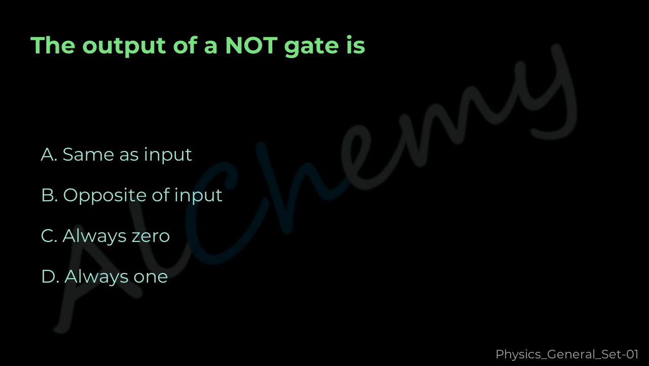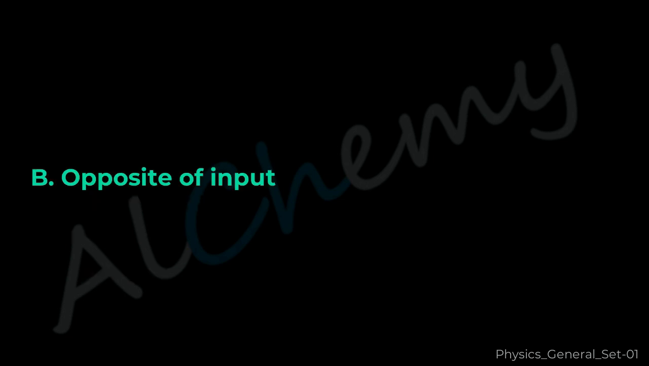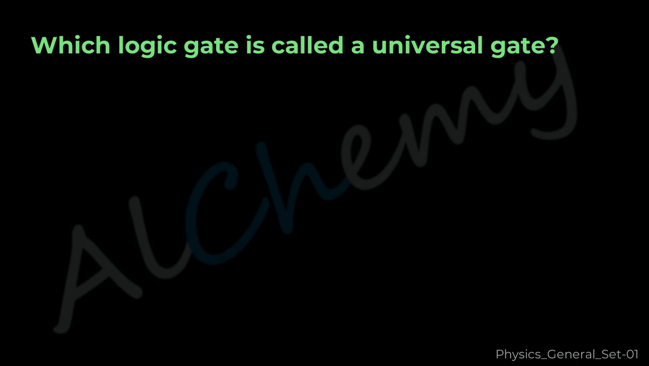Question 34. The output of a NOT gate is A. Same as input, B. Opposite of input, C. Always 0, D. Always 1. The correct answer is B. Opposite of input.